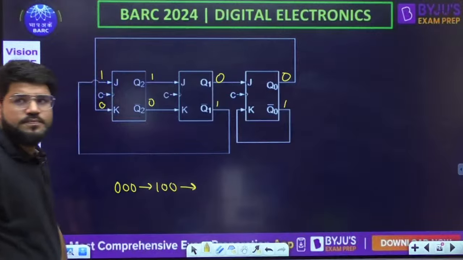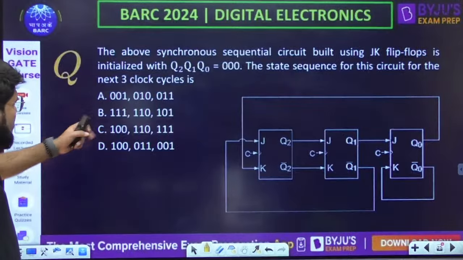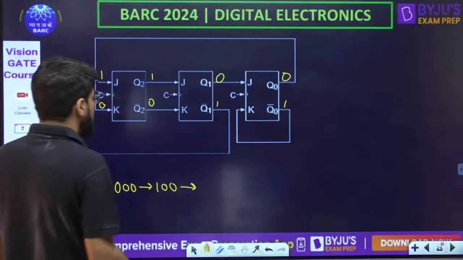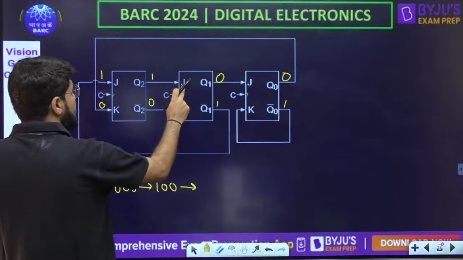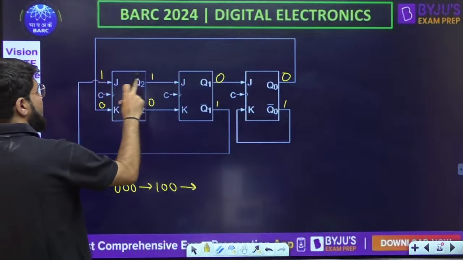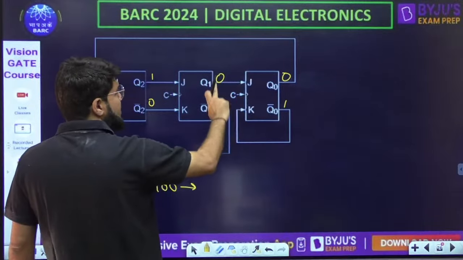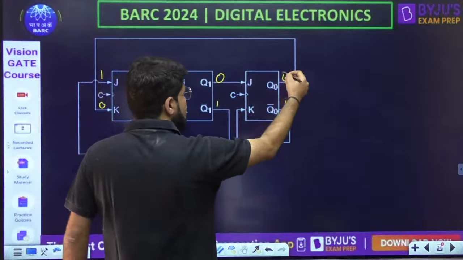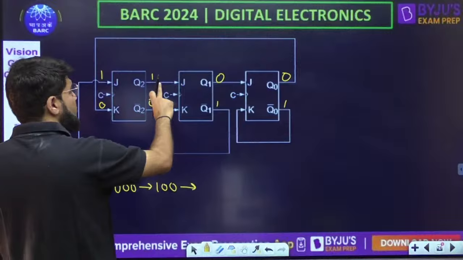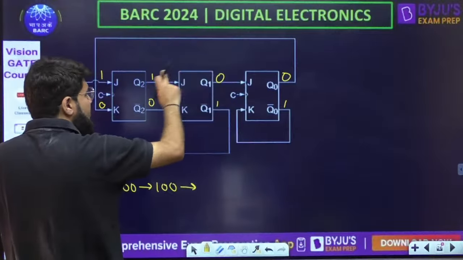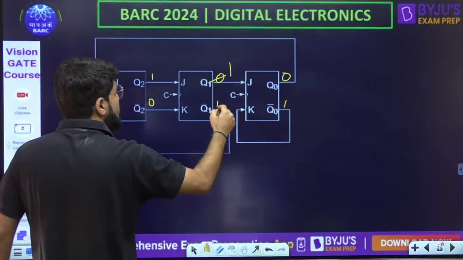after 1, 0, 0. That means option number C or D. After 1, 0, 0. Okay, now let us start. Now look into this flip-flop. Okay, this is J1 K0 again toggle. इस पे भी J1 K0 है, ये भी toggle होगा. Now look into this flip flop. J0 K1 reset. So this will be reset only. J1 K0 this will be set basically. J1 K0 set. So this will be set.